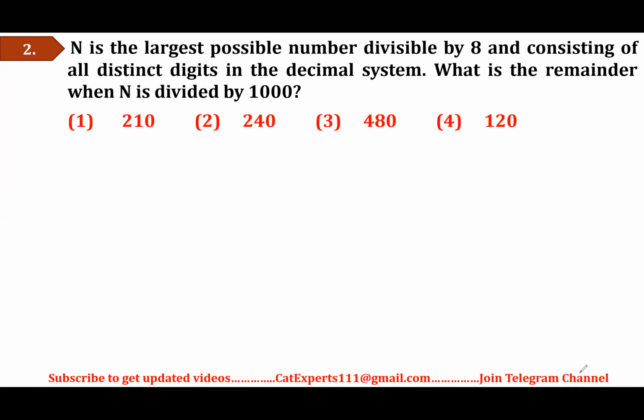I will give you some time to read out the question, understand it, so that we can solve it very quickly. So what is given? Let's try to understand the question. N is the largest possible number. Oh, that's really nice. Largest possible number. But of how many digits? That is not given. It can be 1 digit, 2 digit, 3 digit. That is not mentioned. Further, I can read it is divisible by 8.